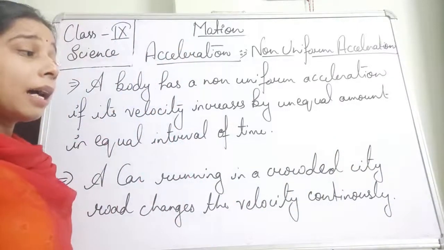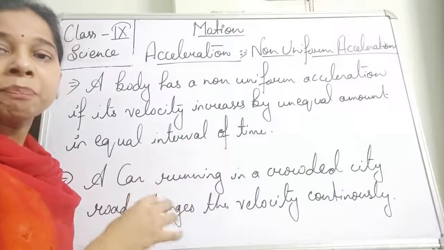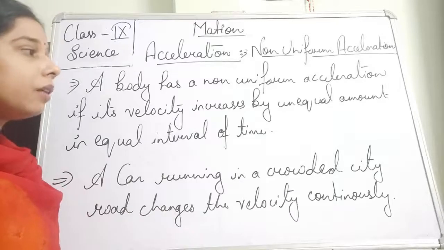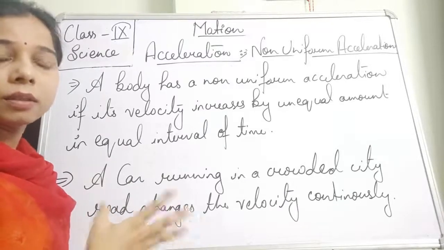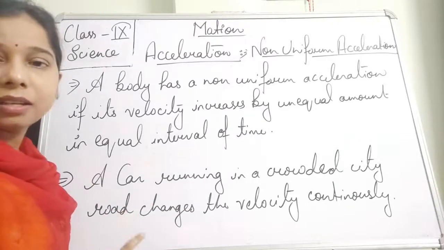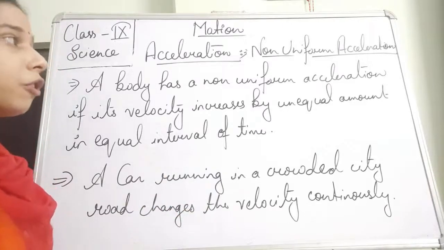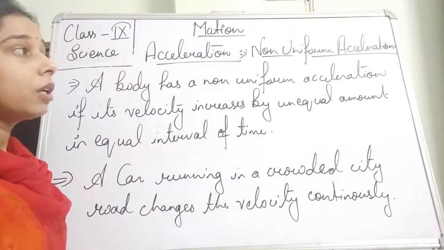It means at some time you will find that the speed is quite high, and sometimes you will feel it is very low. So basically the increase in the velocity is unequal, and ultimately this kind of acceleration will be non-uniform acceleration. So the first one is the uniform acceleration, and the other one is the non-uniform acceleration.